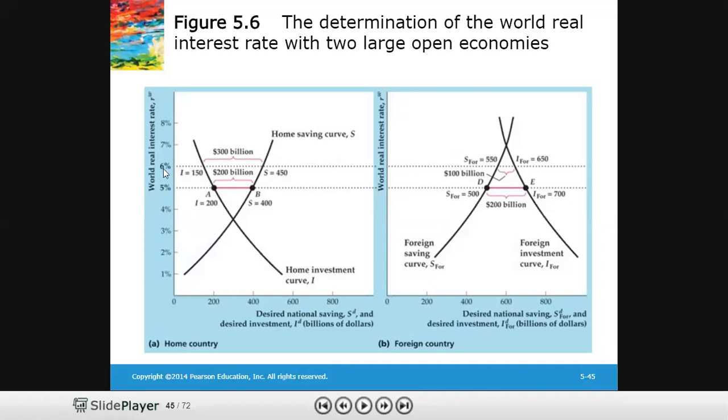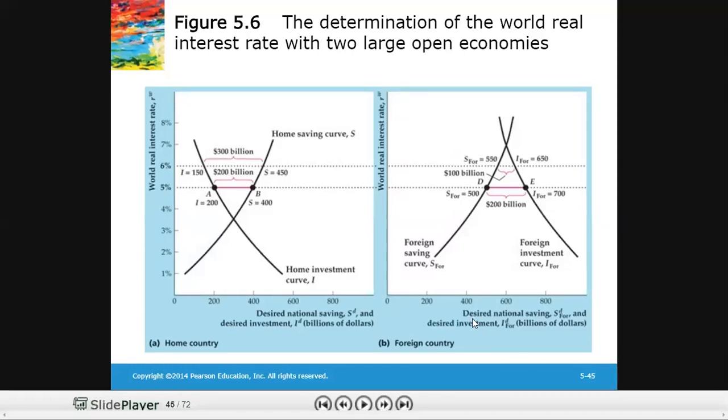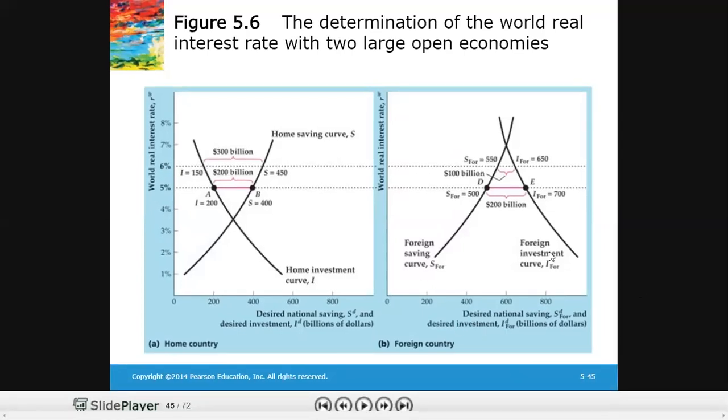Now, if we see the lending and borrowing of the foreign economy at the world real interest rate of 6%, you can see that at 6% interest rate, the foreign economy is a borrowing economy because at 6% interest rate, the saving is lower than investment. So how much is saving lower than investment?